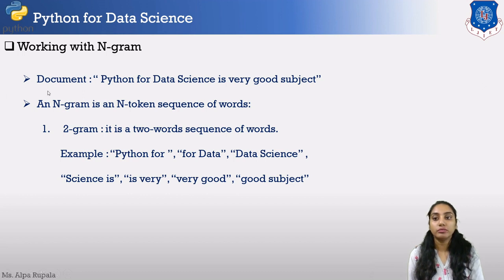So this is our document. Suppose the document contains: Python for data science is very good subject. And we are creating the 2-gram unique words from this particular document. So the words are: Python for, for data, data science, science is, is very, very good, and good subject. This is the example of 2-gram words created according to this document.